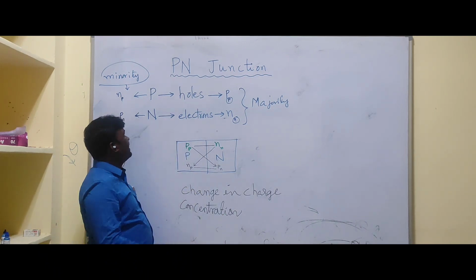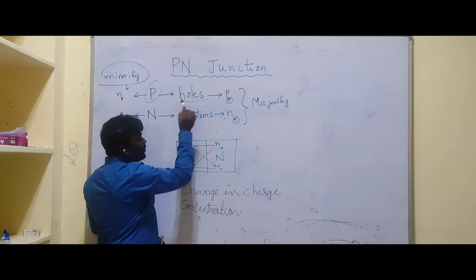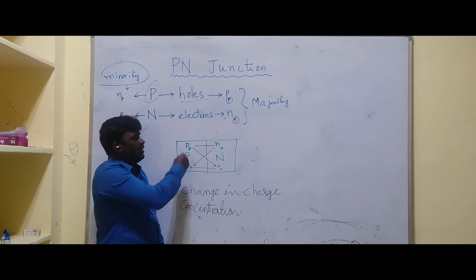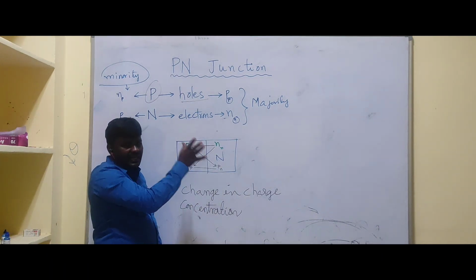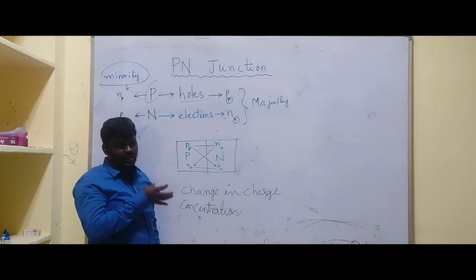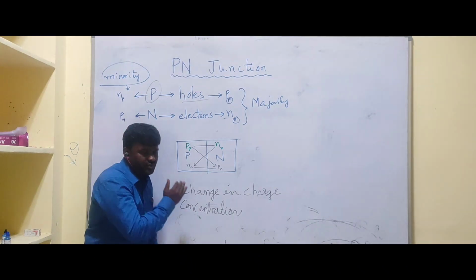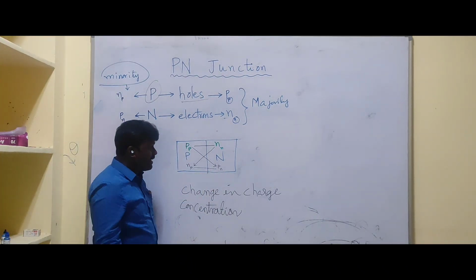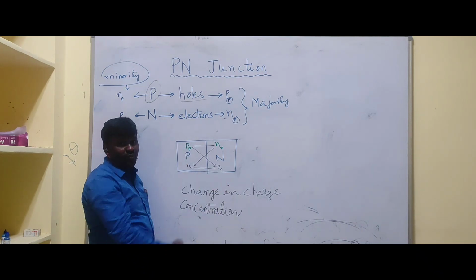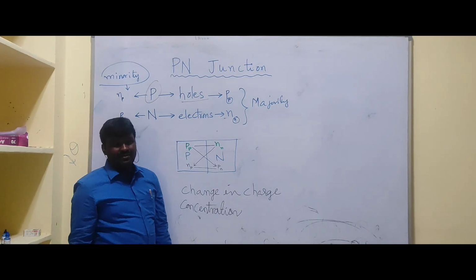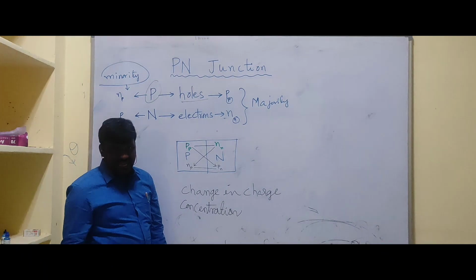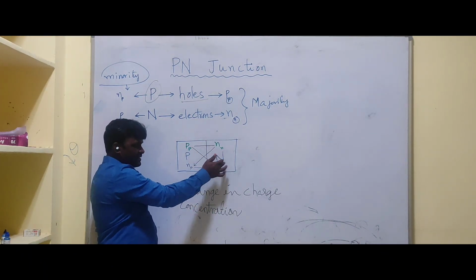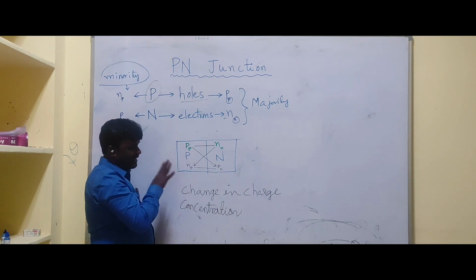Already we discussed, on P side the majority carriers are holes. On P side we have more number of holes, on N side they are less in number. Due to this, these majority holes can diffuse from higher concentration to lower concentration. Similarly, on N side the majority charge carriers are electrons, and here they are more in number on N side, and on P side they are less in number.